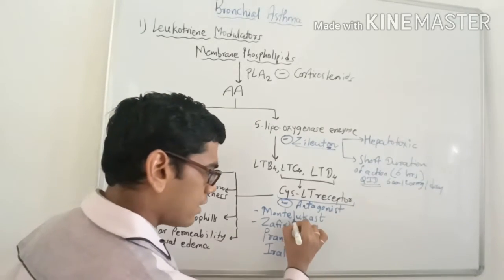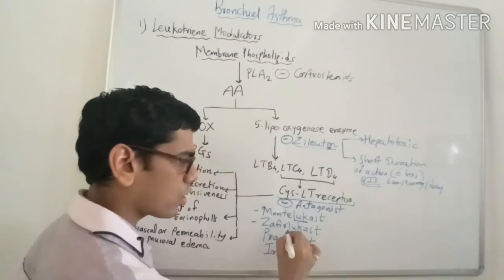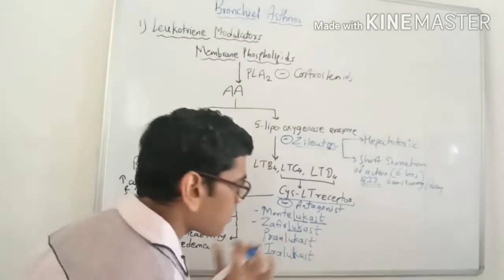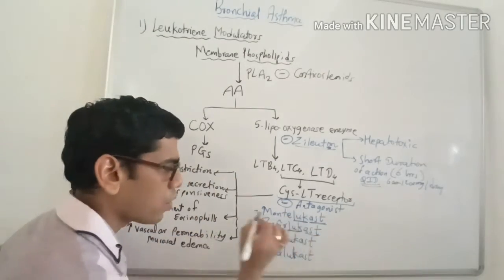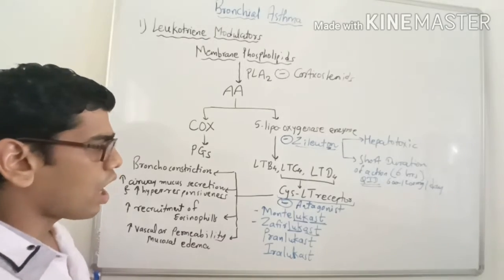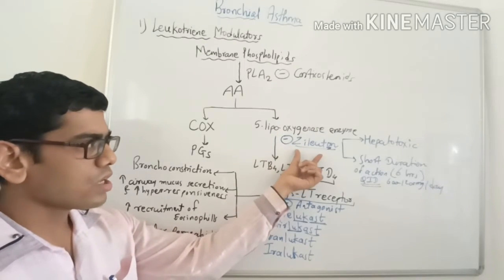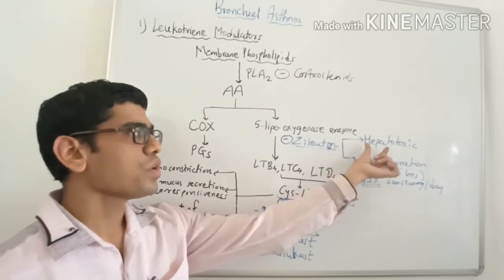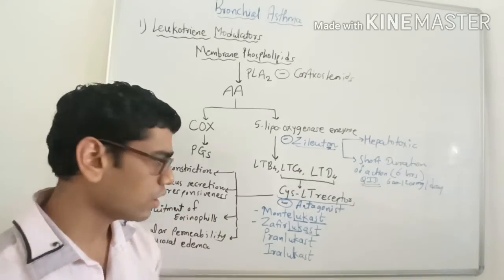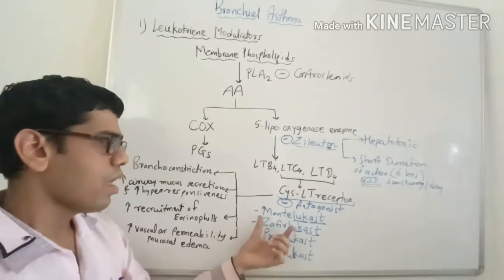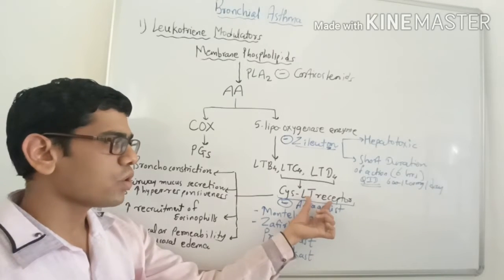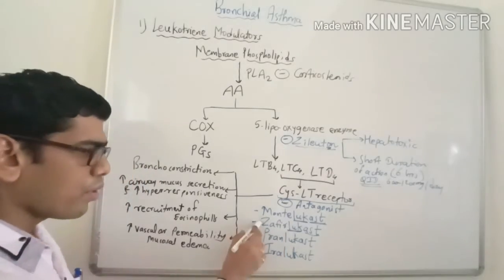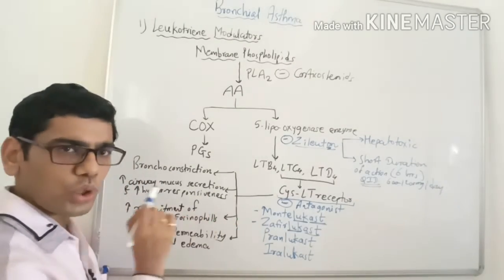You can easily remember this: in lukast, Luke stands for leukotriene and AST stands for antagonist, so leukotriene receptor antagonist. Montelukast and zafirlukast. So this is all about the leukotriene modulators. The first one is zileuton, which inhibits the 5-lipoxygenase enzyme, but is not preferred due to its hepatotoxic potential and short duration of action. The second group are very popular because of antagonizing the cysteine leukotriene receptor of LTC4 and LTD4, that is montelukast and zafirlukast, because of which they can achieve exactly the opposite of these actions.